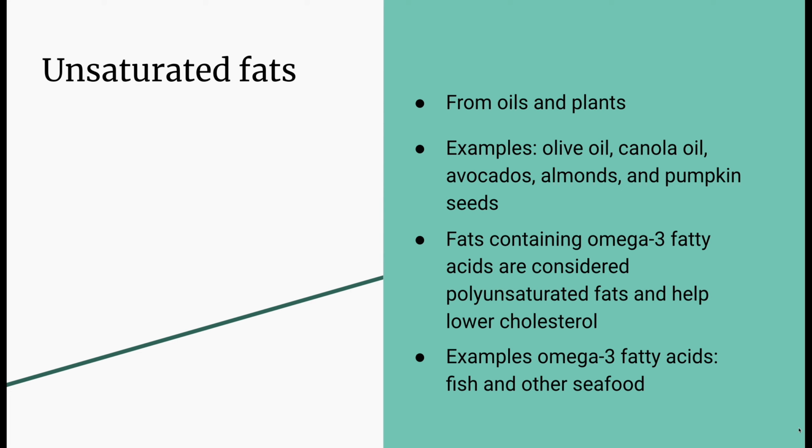Examples of unsaturated fats include olive oil, canola oil, avocados, almonds, and pumpkin seeds. Fats containing omega-3 fatty acids are considered polyunsaturated fats and help lower cholesterol levels. Fish and other seafood are excellent sources of omega-3 fatty acids.